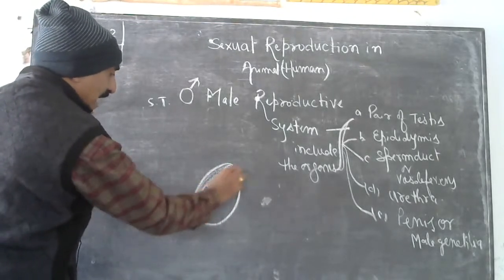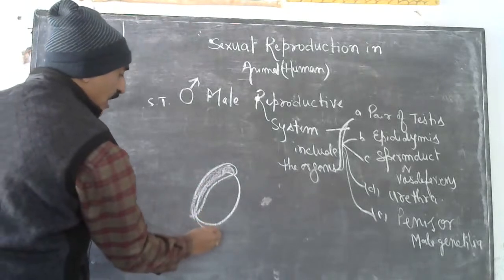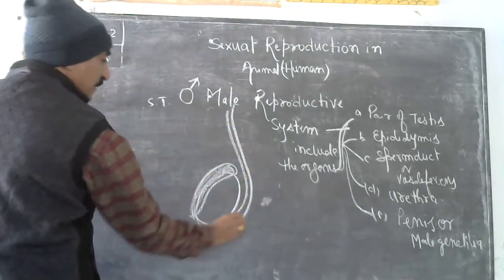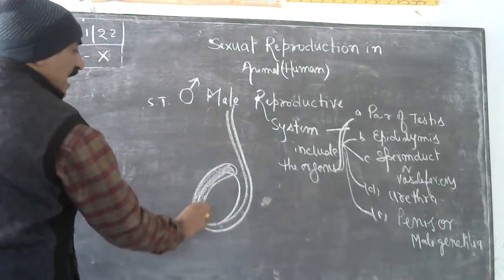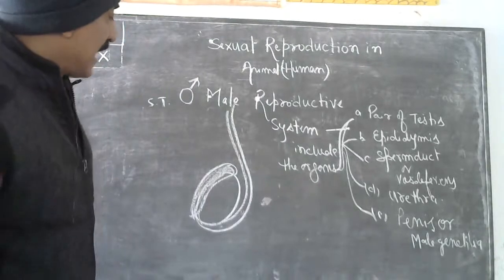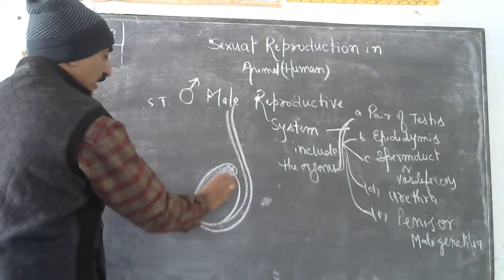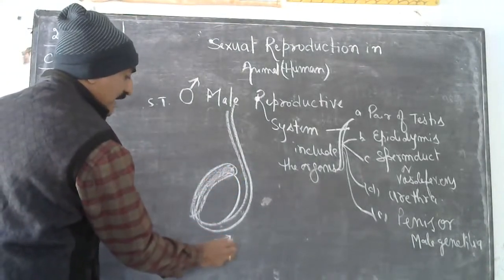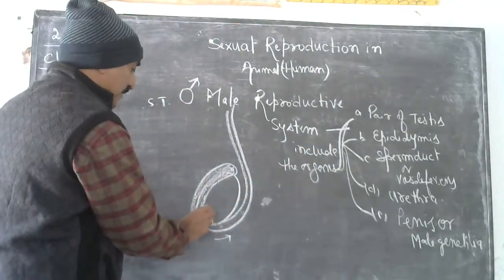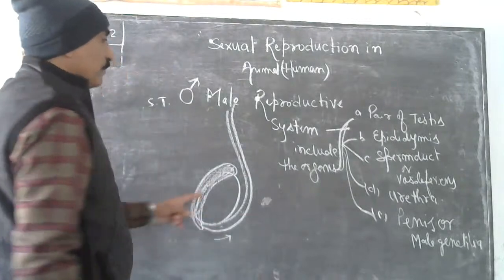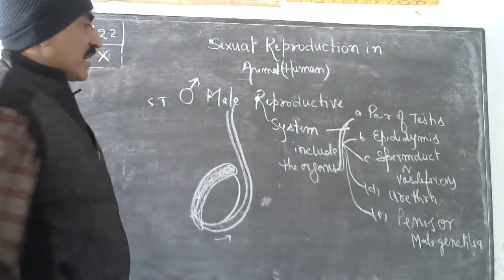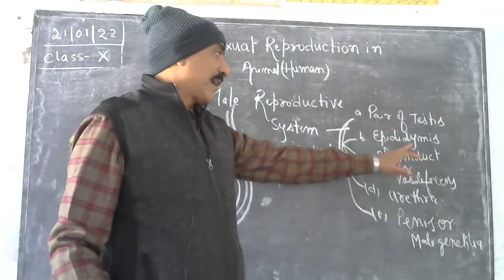In this epididymis, sperm is retained, and then during mating it passes. This is the horseshoe shaped structure that is called epididymis. Inside the epididymis there is a highly coiled structure in which sperm remain.